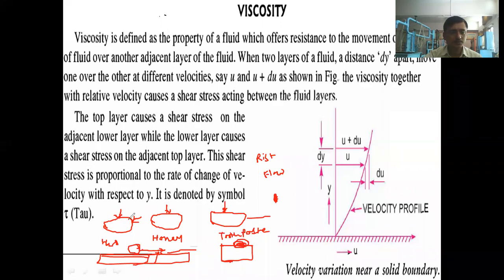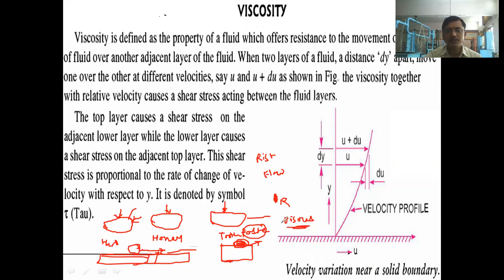Water, correct. So here you have understood the meaning of the word viscosity. Viscosity is the resistance offered by the fluid to its movement or to its flow. Toothpaste will have the maximum resistance to flow, and because of that resistance, this paste will not flow on the surface. So we can say that this paste is more viscous.